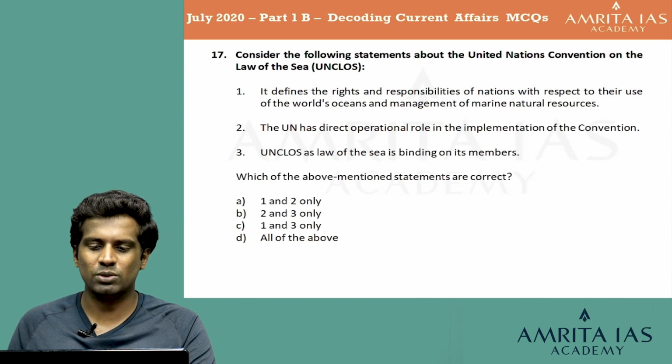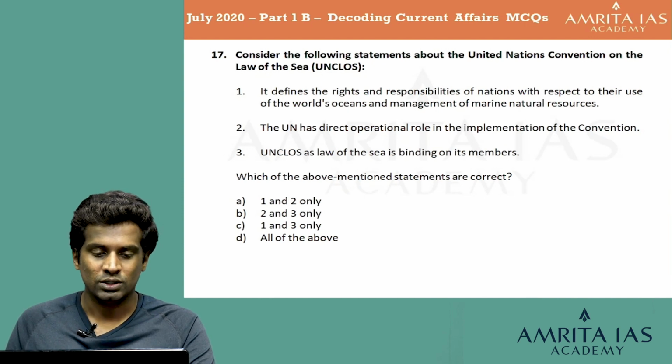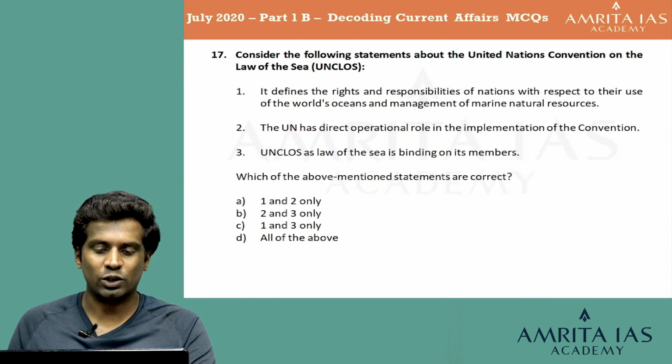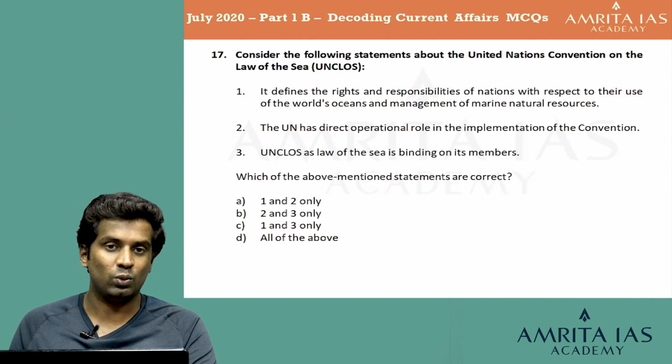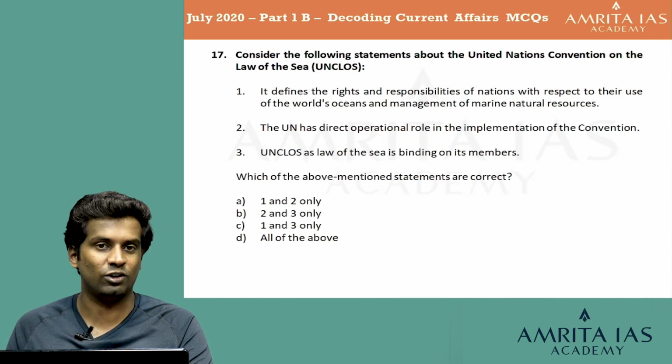Consider the following statements about the United Nations Convention on the Law of the Sea, or the UNCLOS. First statement, it defines the rights and responsibilities of nations with respect to the use of the world's oceans and management of marine natural resources. Second statement, the UN has direct operational role in the implementation of the convention. Third, UNCLOS as the law of the sea is binding on its members. Which of the above mentioned statements are correct? Option A 1 and 2 only, option B 2 and 3 only, option C 1 and 3 only, and option D all of the above.